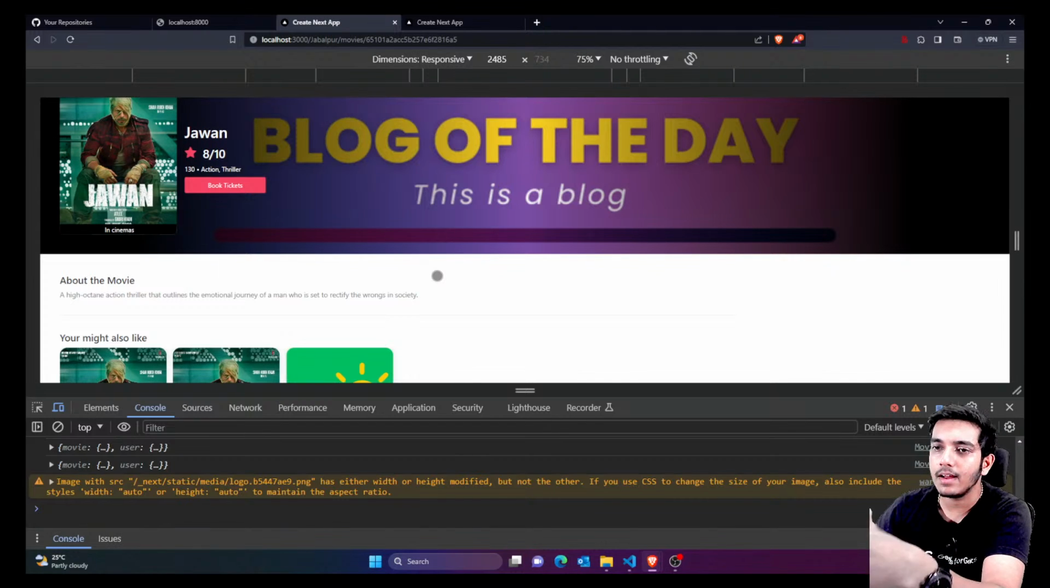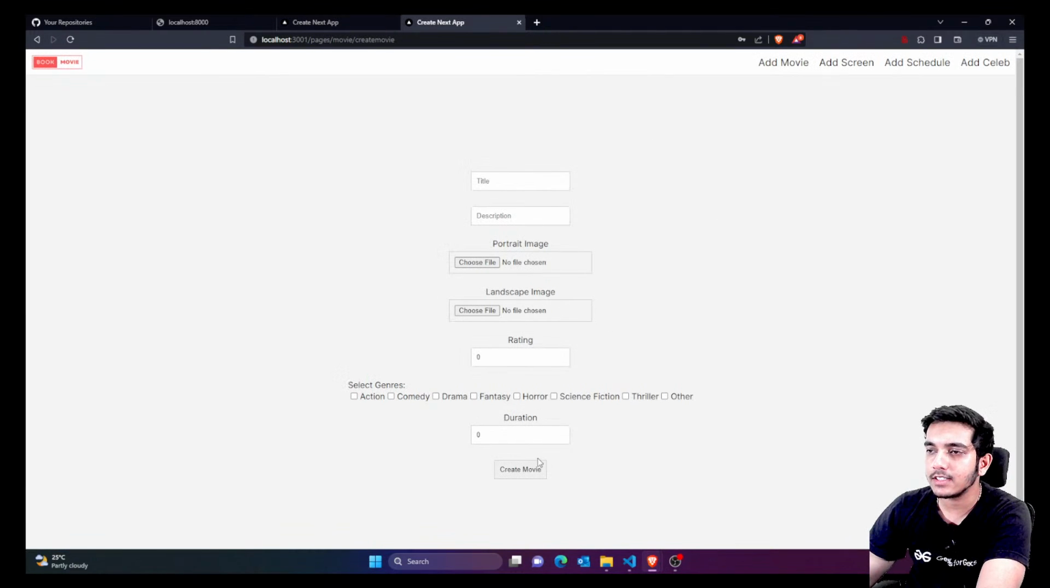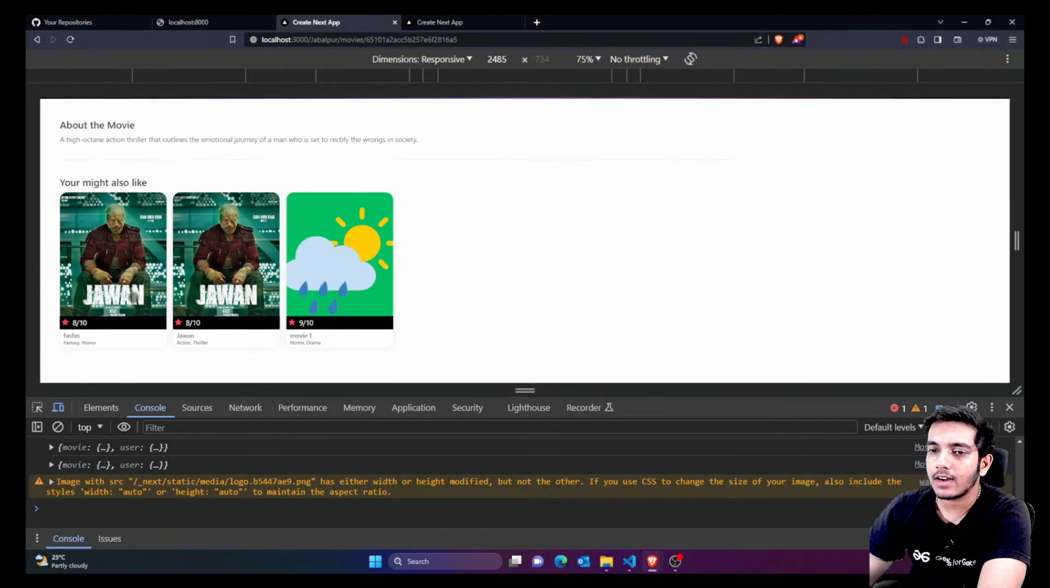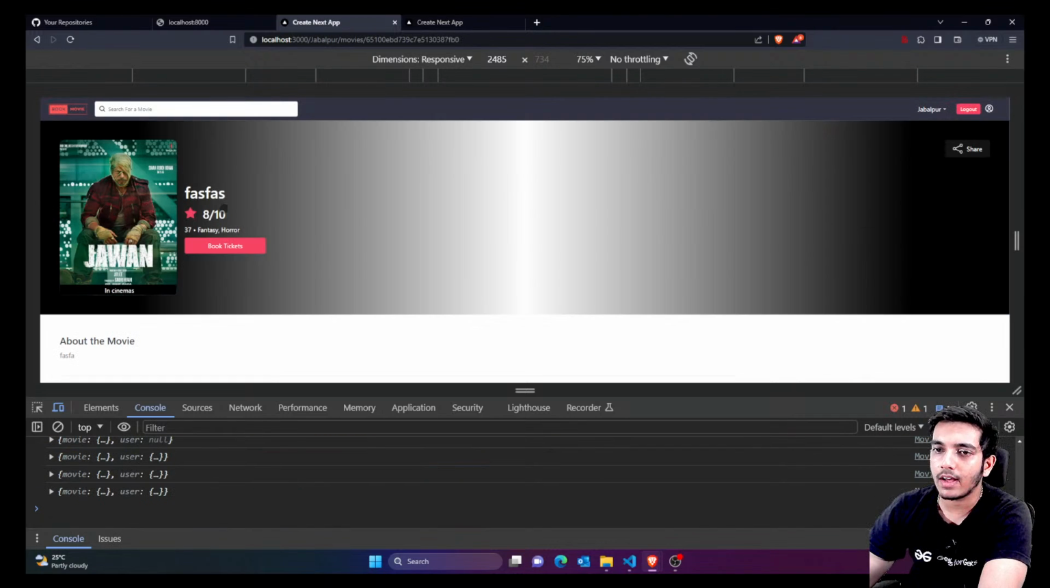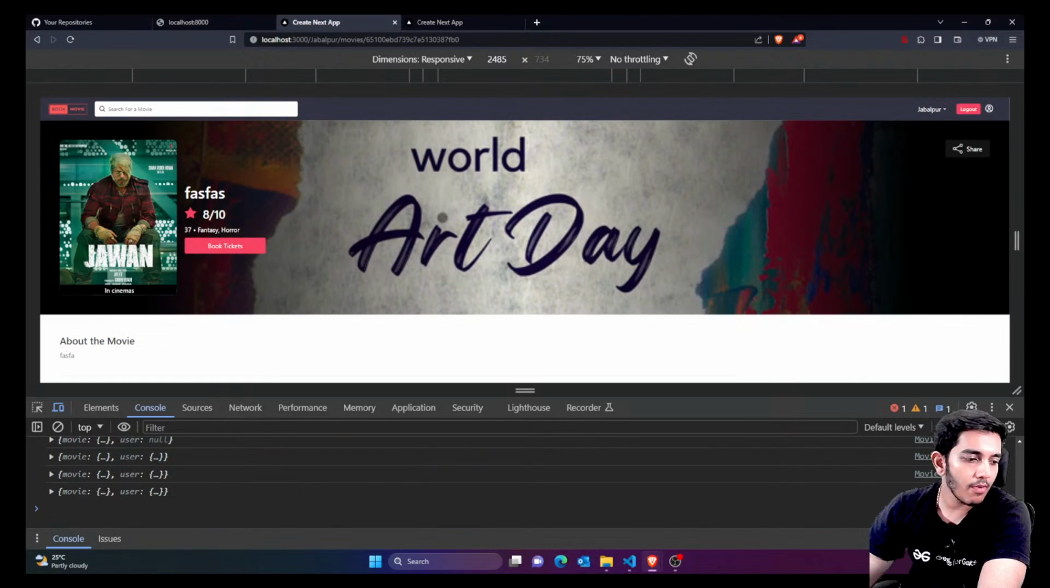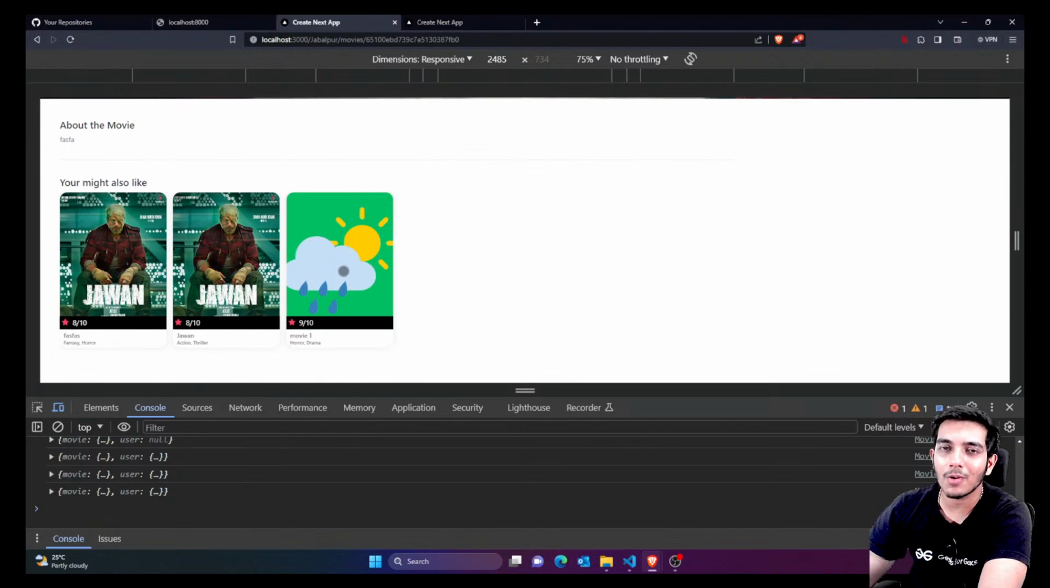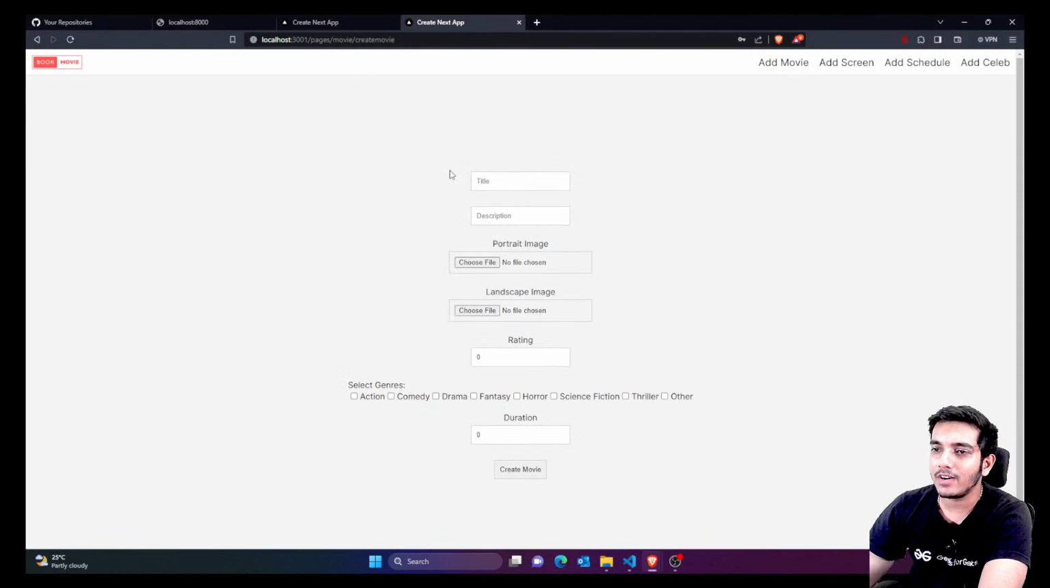Right now cast and crew is hidden because the value of these is empty for now, and you can actually create a section for adding cast and crew. Right now I don't think that it's necessary, so I've just left it empty, but we have created the APIs, so you can use the APIs. Similarly, if you want to go to this page, I've added some temporary data here. Don't worry about the images.